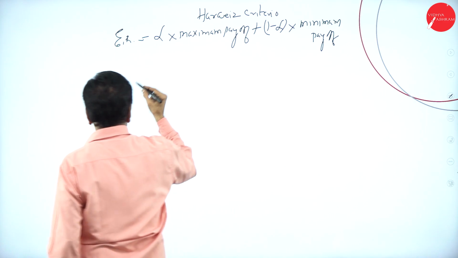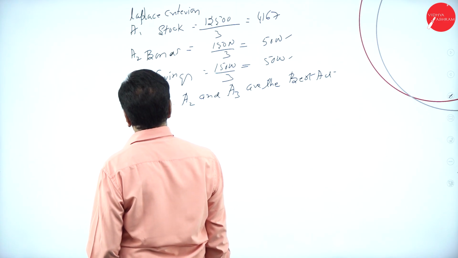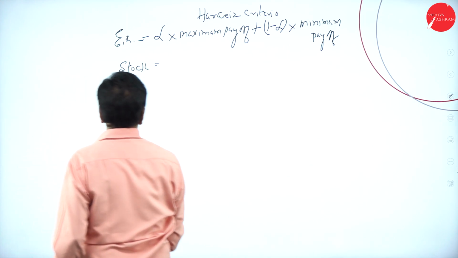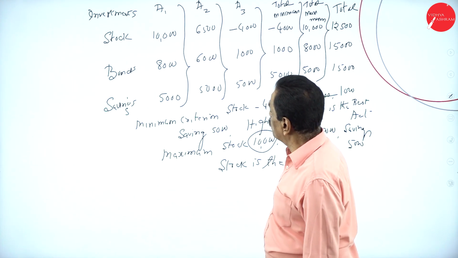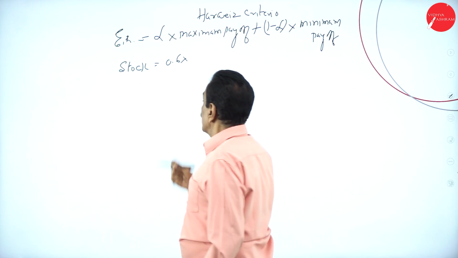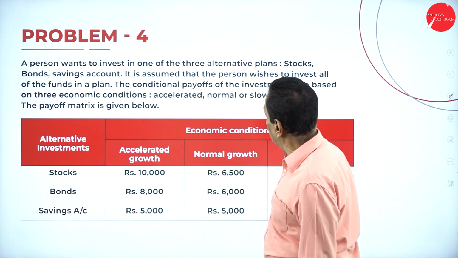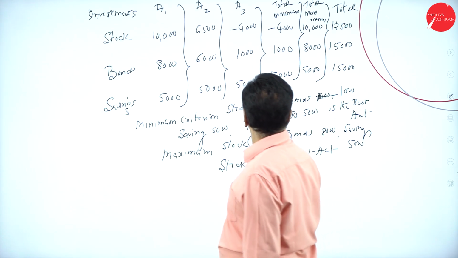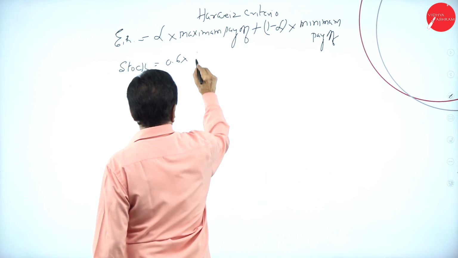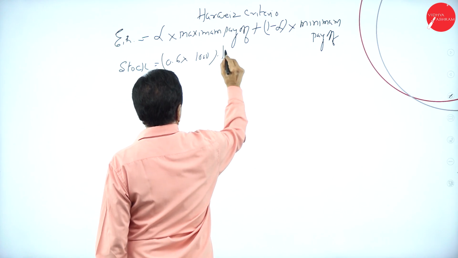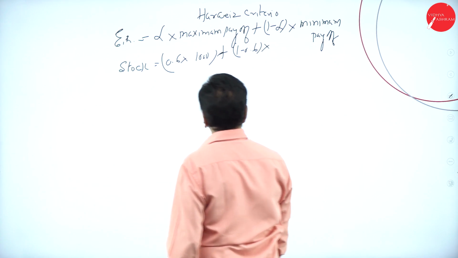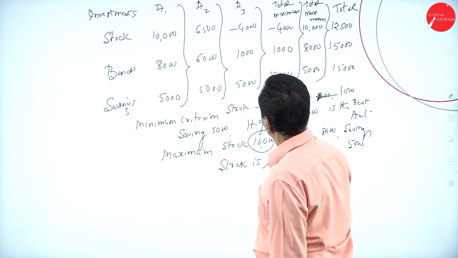Come back to shares. First one, stock. What's your alpha? 0.6 into what is your maximum payoff here? 10,000, plus 1 minus 0.6 into what's your minimum payoff?